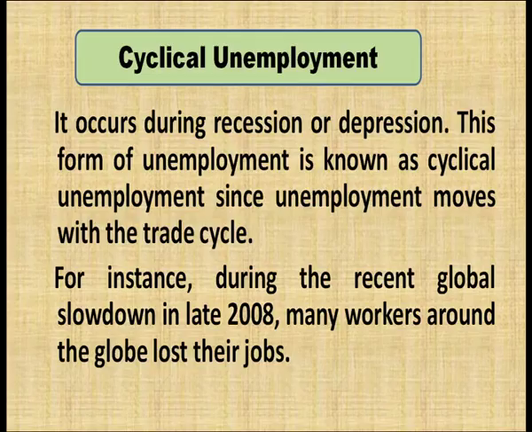So this form of unemployment is known as cyclical unemployment, since unemployment moves with the trade cycle. For instance, during the global crisis of late 2008, many workers around the globe lost their jobs, and that unemployment is cyclical unemployment because it goes with the trade cycle of the business.